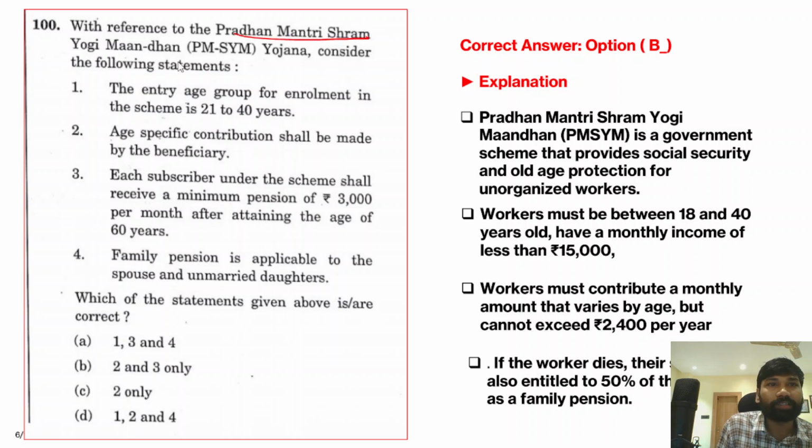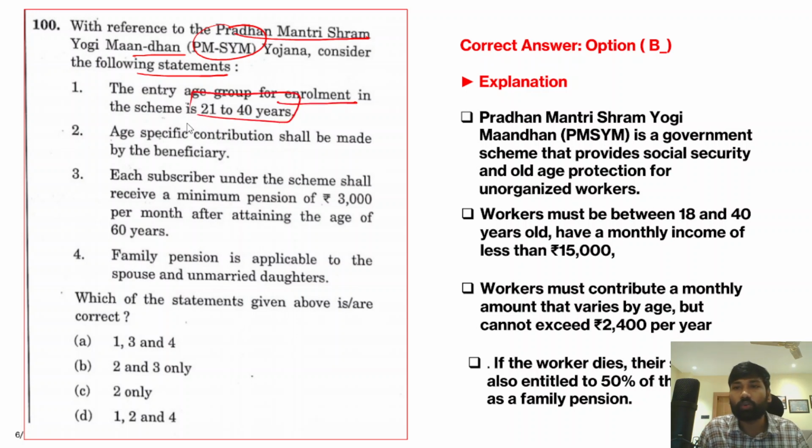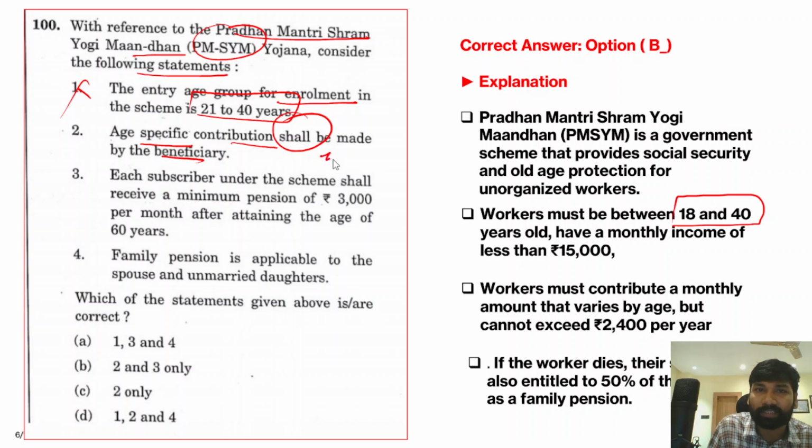So with reference to Pradhan Mantri Shram Yogi Maan-dhan Yojana, consider the following statements. The entry age group for the enrollment of the scheme is 21 to 40 years of age. Now this is absolutely an incorrect statement, because you can see the age must be between 18 to 40 years but not 21 to 40 years. And second statement, age specific contribution shall be made by the beneficiary. Age specific contribution in the sense that, for example, imagine that a worker joins this particular pension scheme at 35 years. Then accordingly he needs to pay every year to get a decent amount of pension.